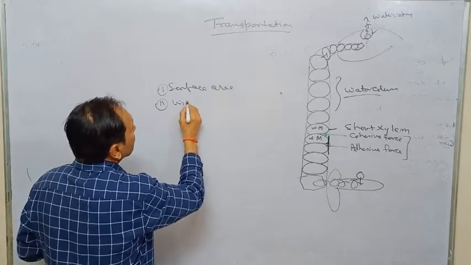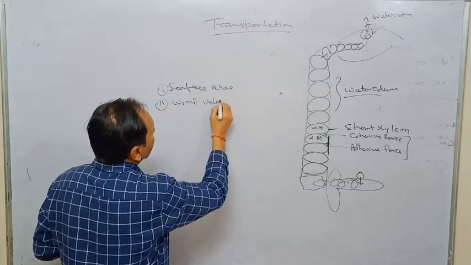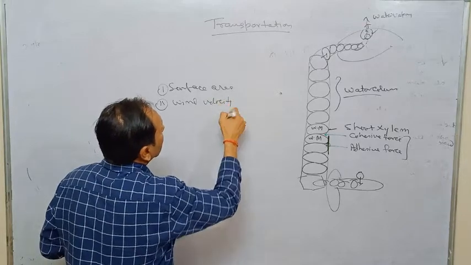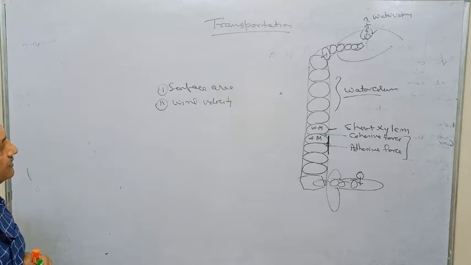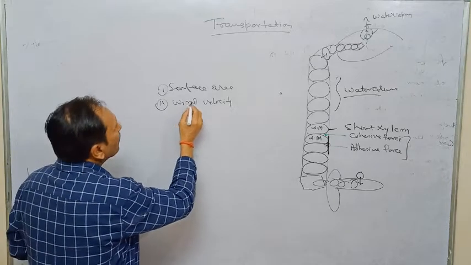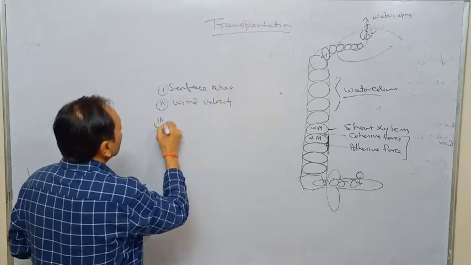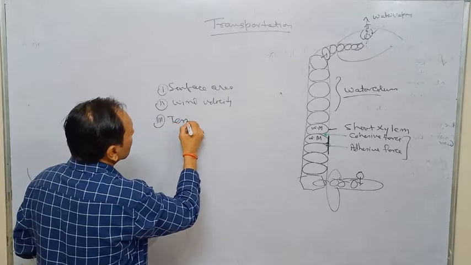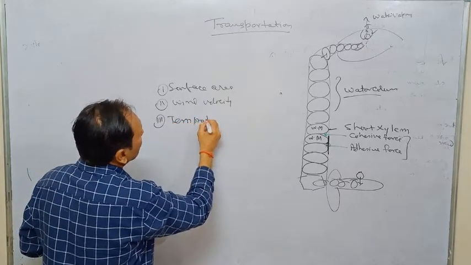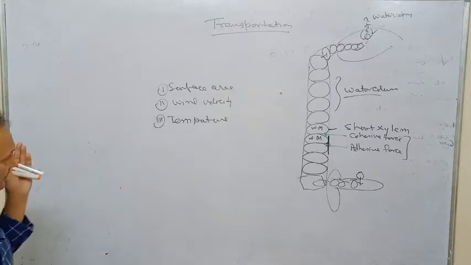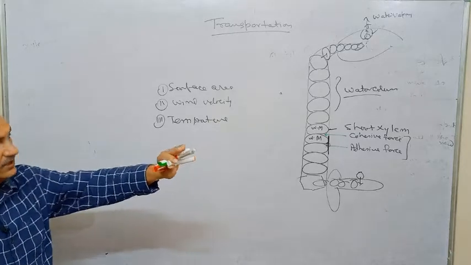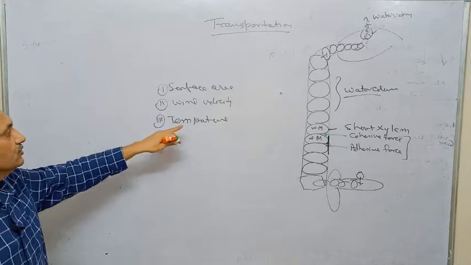Wind velocity: the larger the wind velocity, the greater the rate of transpiration. Temperature variation: if the external temperature is greater, then the rate of transpiration is also greater.